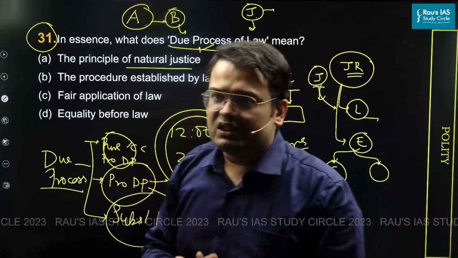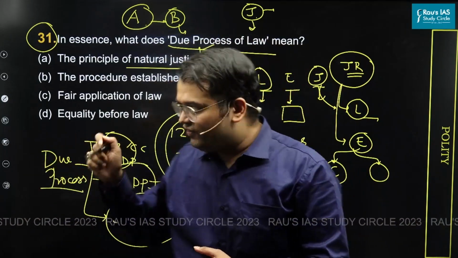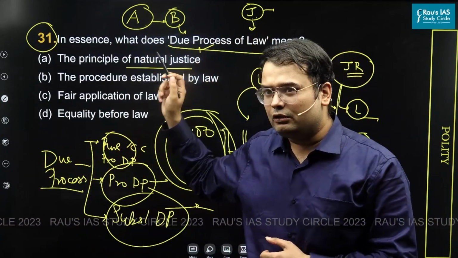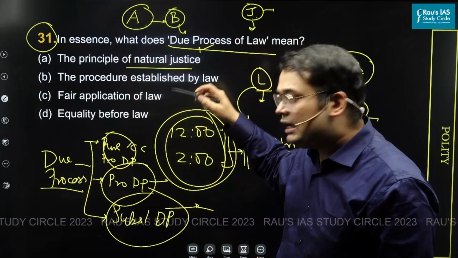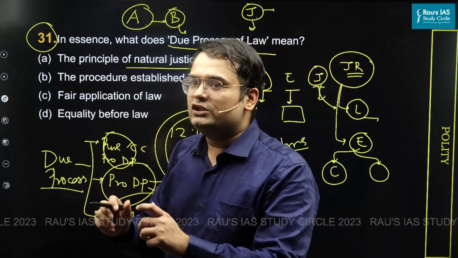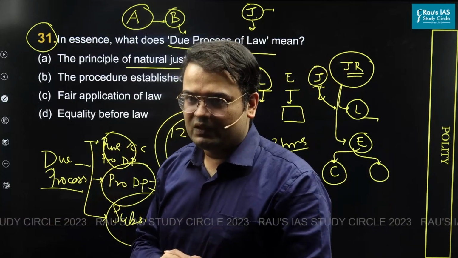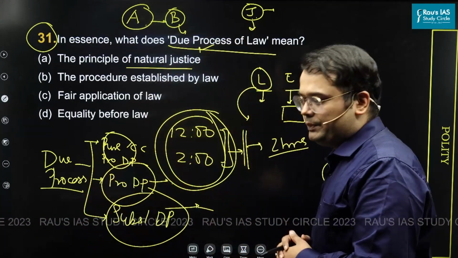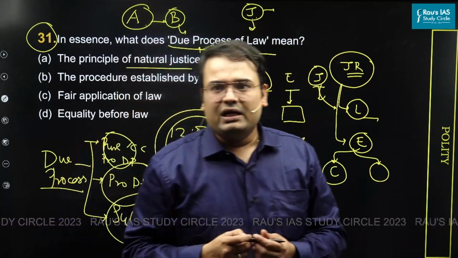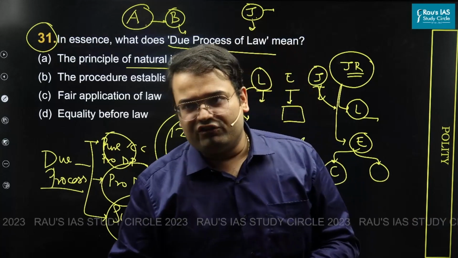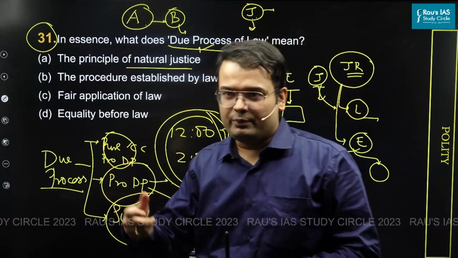In this respect, again, what is the idea? The idea is that if you want natural justice to prevail, the first principle is that the judge cannot be anyone between A and B. The second is that the person who is being accused, who is being charged with an offense, should be given an opportunity to come and explain himself, right? Then there is a third principle, which is followed in different ways across different countries, but in the USA it is considered to be at the core of natural justice. That is, that authority should be exercised in a bona fide manner.